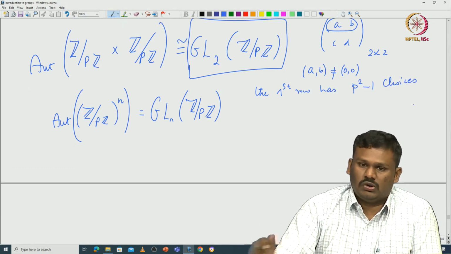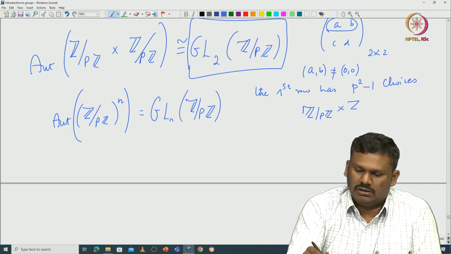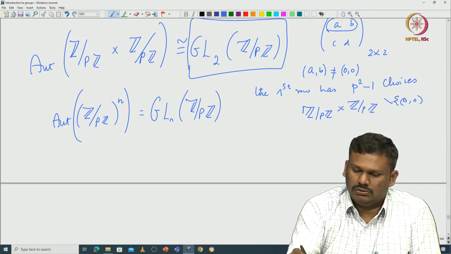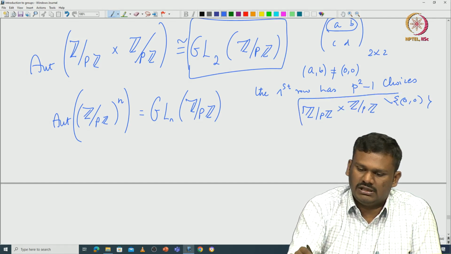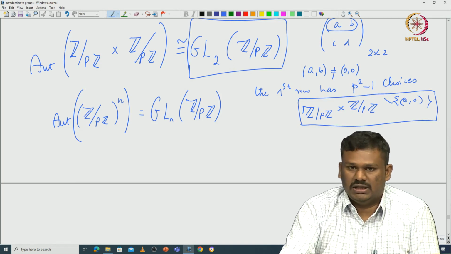What is this p squared minus 1? You take Z modulo pZ cross Z modulo pZ and then you remove just (0, 0). So, you have these many choices for the first row because that is the only restriction.